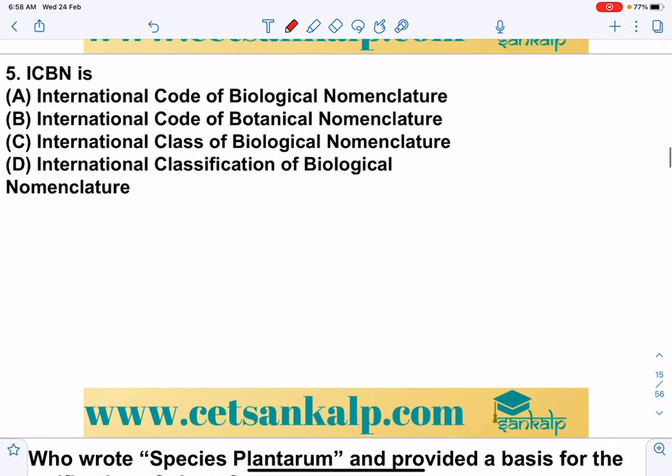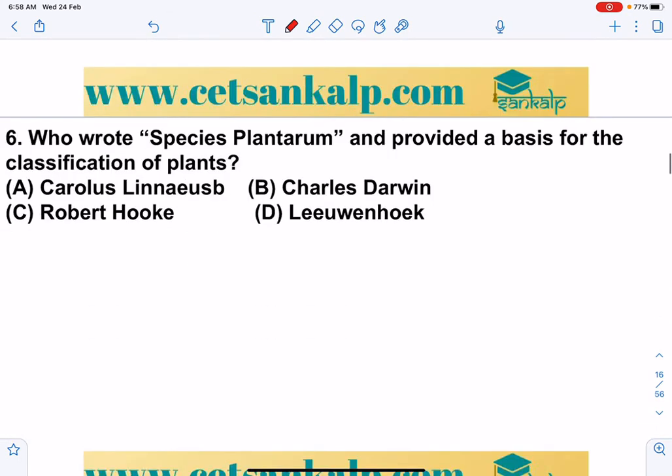ICBN is the International Code for Botanical Nomenclature. The option 'biological nomenclature' is wrong, 'Code of Botanical International Class of Biological Nomenclature' is wrong, and 'International Classification of Biological Nomenclature' is wrong. Same like that, we can expect ICZN, International Code of Zoological Nomenclature. So the answer for that is C.